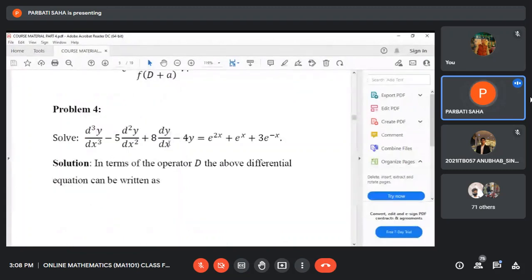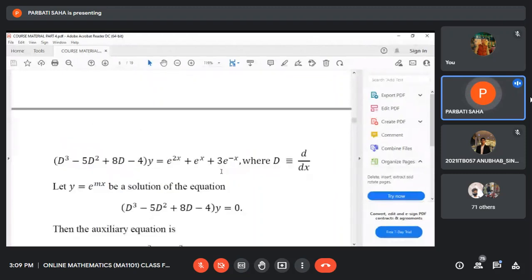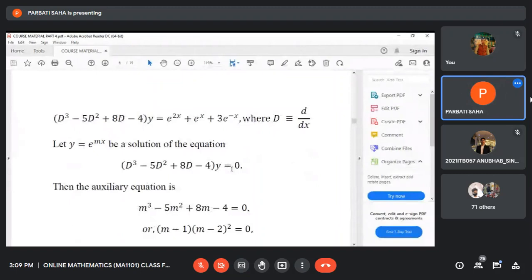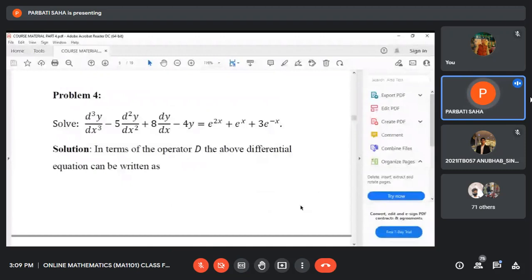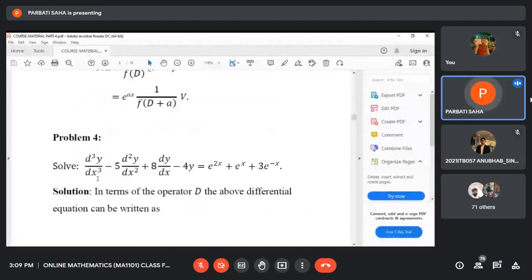Third order differential equation. Firstly, we have to solve the differential equation whose right side is 0. You have already observed that capital D stands for d/dx, so we just replace d/dx by the operator D and obtain D cubed y, the third order derivative of y, minus 5D squared y plus 8Dy minus 4y equals the right side, which is actually an exponential function. But observe these things very carefully.